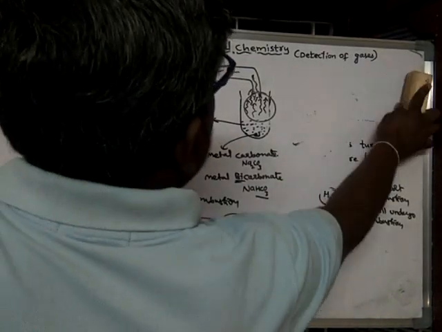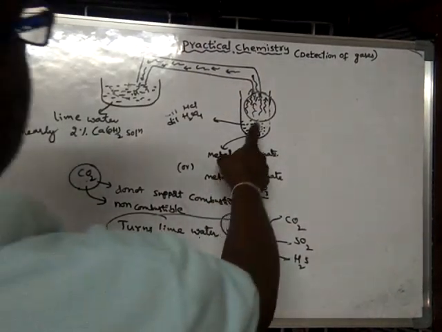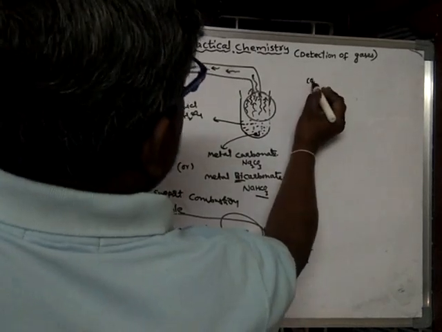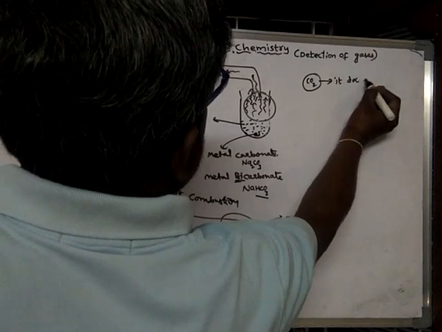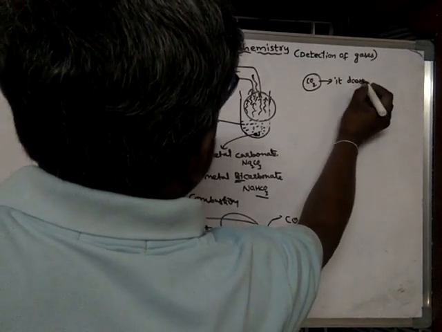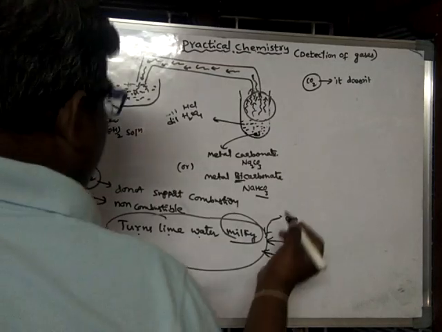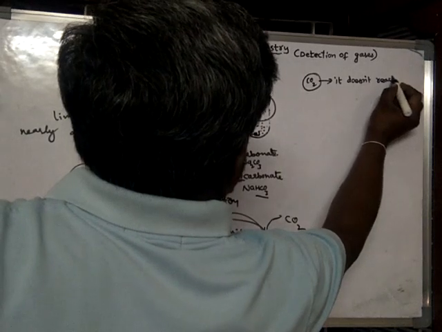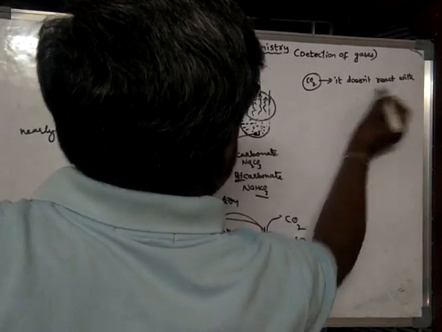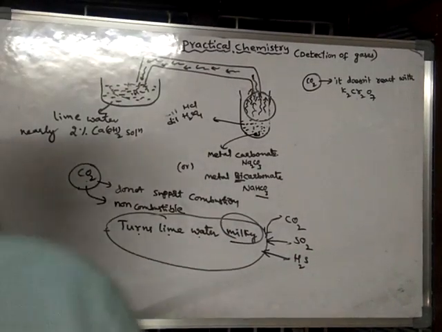What are the further tests? Simply, if it is CO2, what happens? It does not affect potassium dichromate or KMnO4 solution. It does not react with K2Cr2O7 solution.